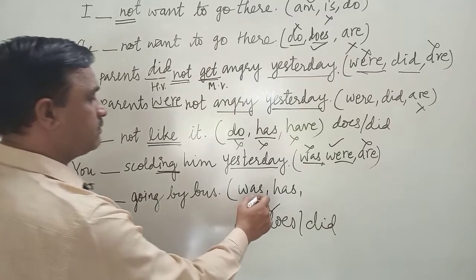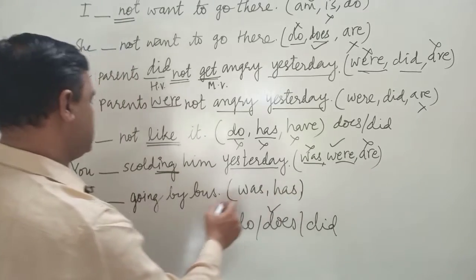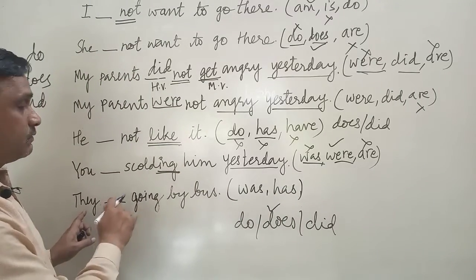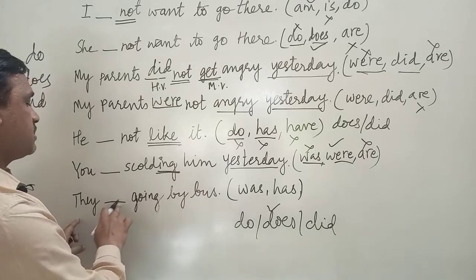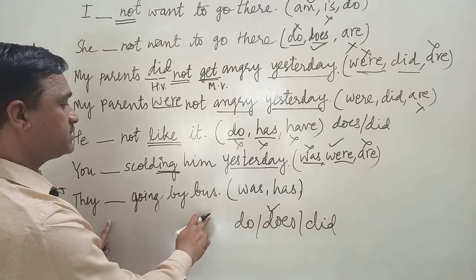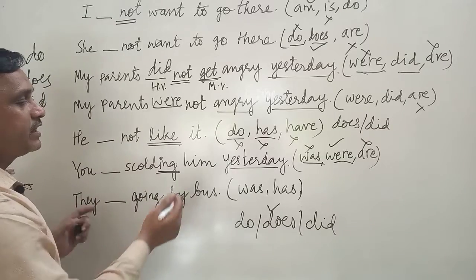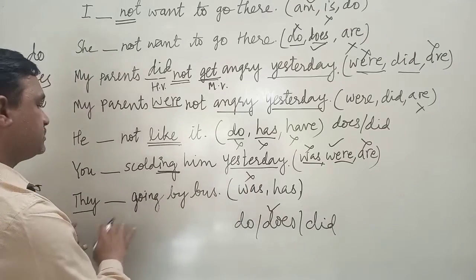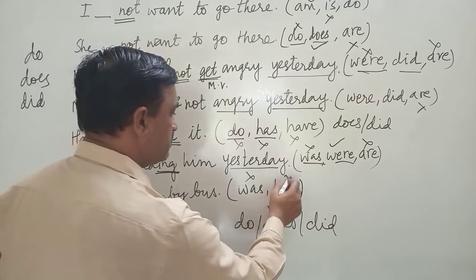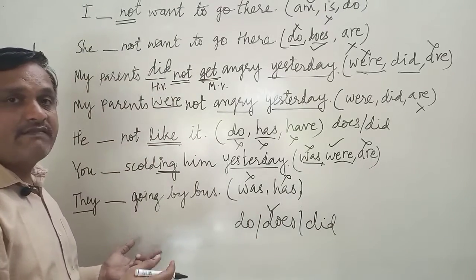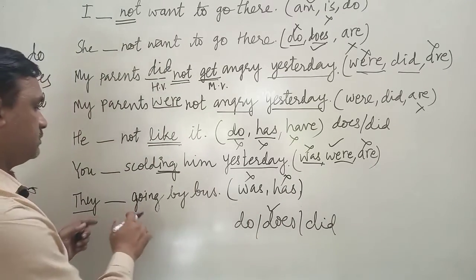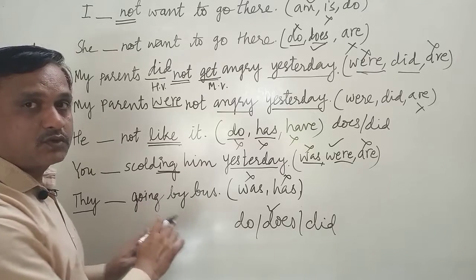The next example: they dash going by bus. The options are was or has. They was going by bus. Was is singular and they is plural, so we cannot have was. Has going is a wrong combination. Has never goes with ing.